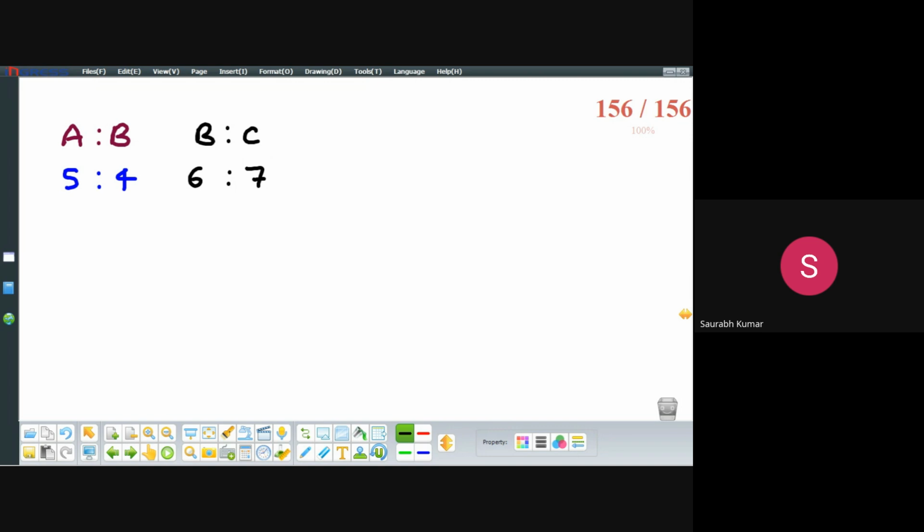Then what is the ratio of sum invested between A and C?